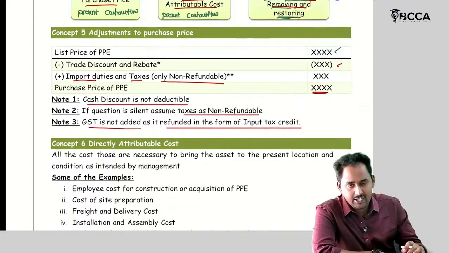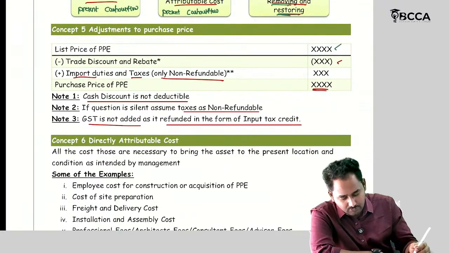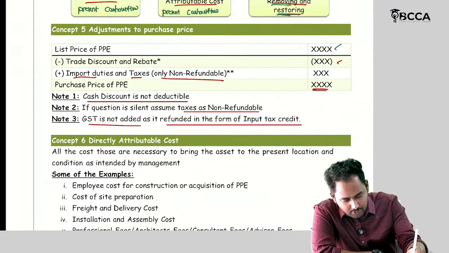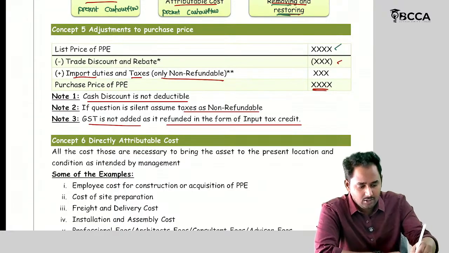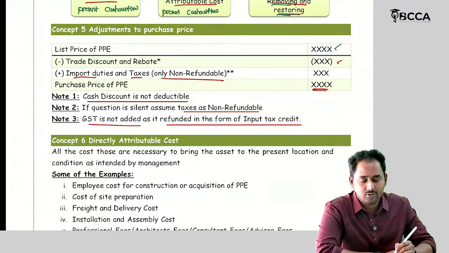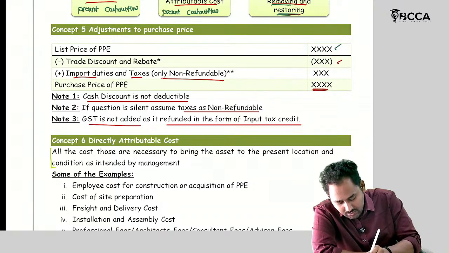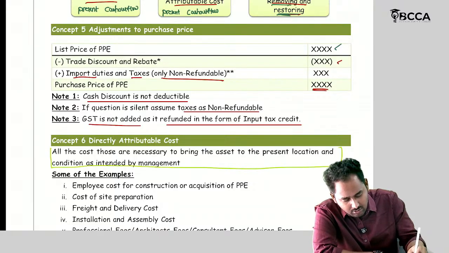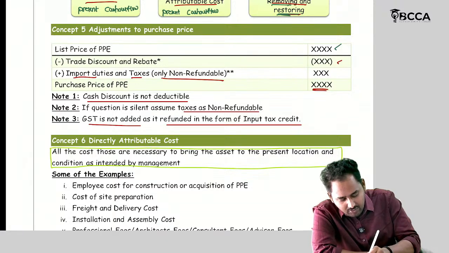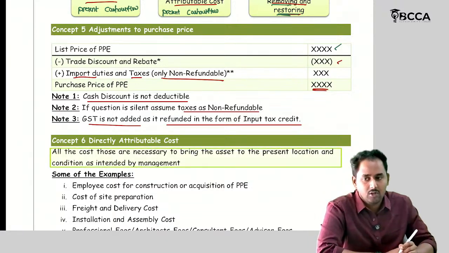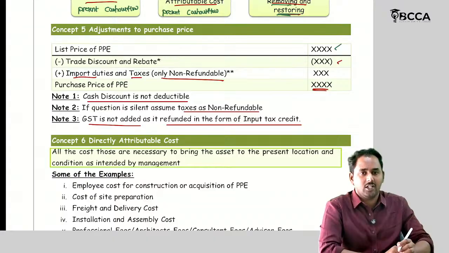Let's see what the directly attributable cost is. These lines are very important. They should be noted down and presented whenever you solve PPE problems on cost calculation.